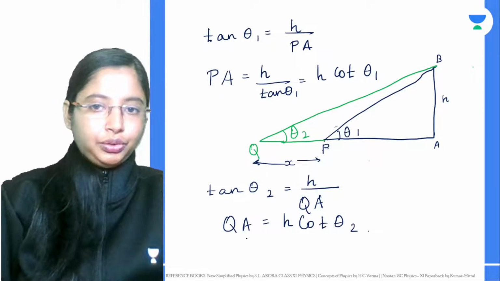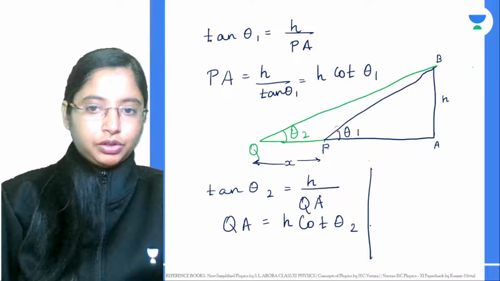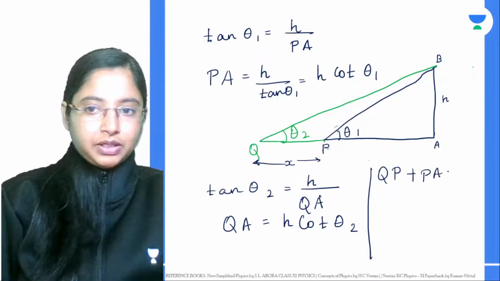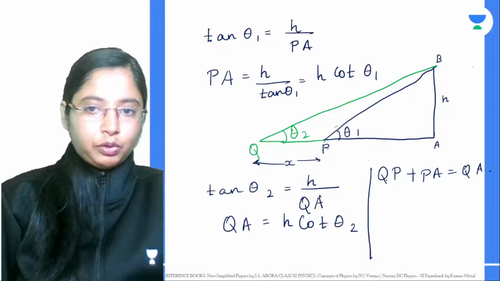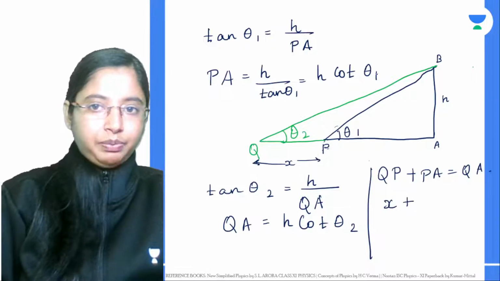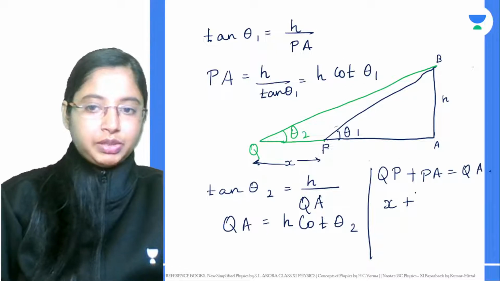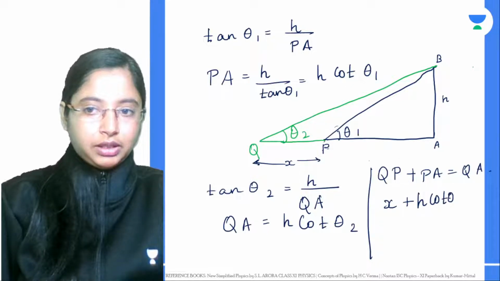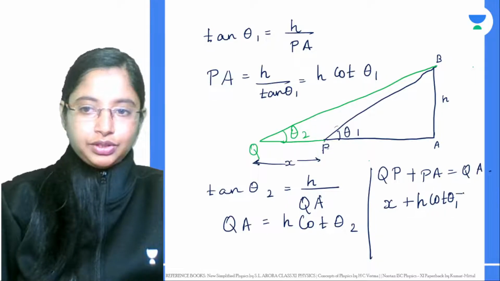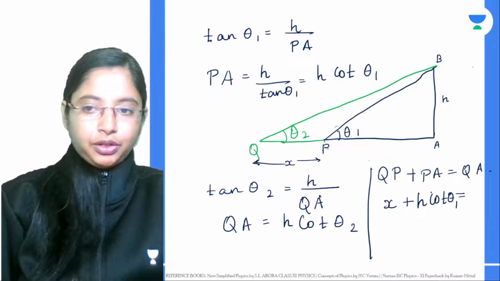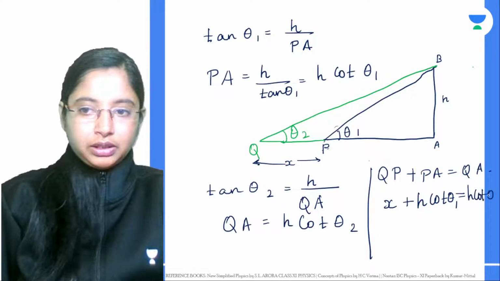Now this entire QA is equal to what? QA is nothing but QP, a distance we know, that is x, plus PA. PA is something we already know. This is basically H cot theta 1. All of this, we know these values. This is equal to QA, and QA is H cot theta 2.